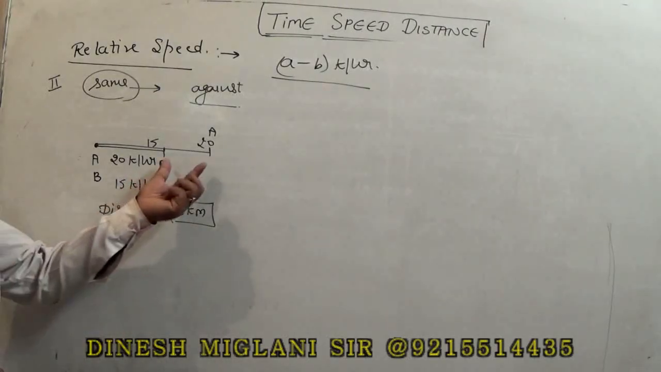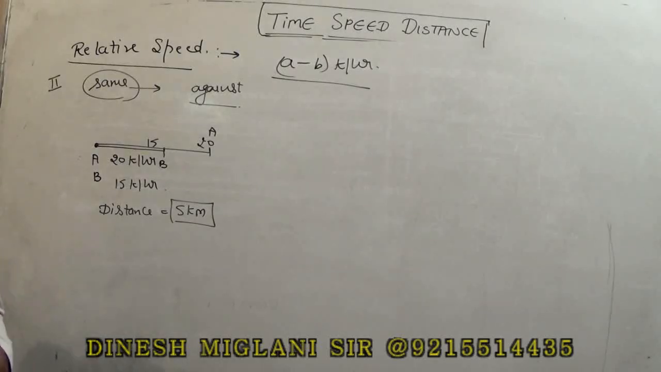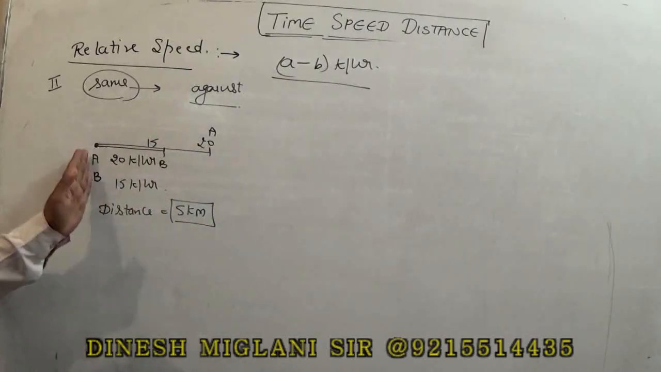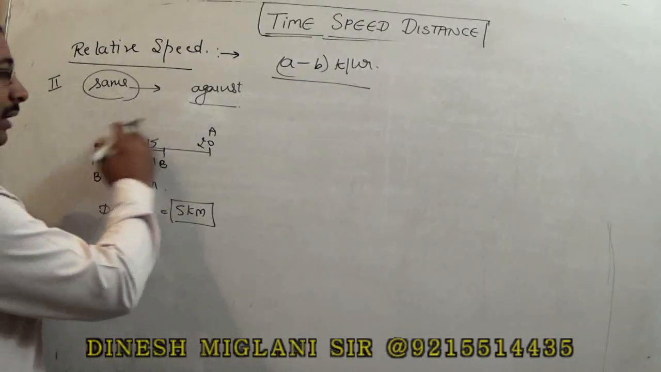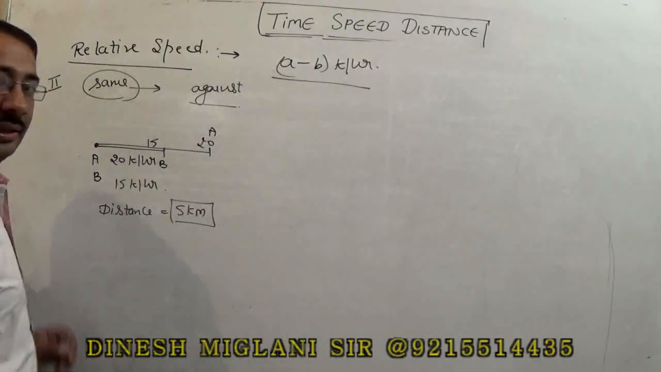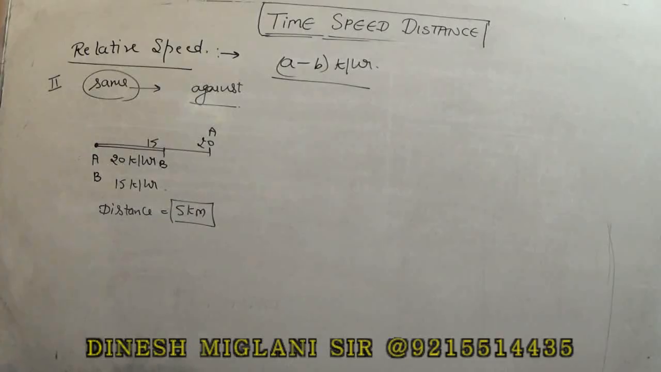This is the effective distance between these two persons. It means in 1 hour A travels 20, B travels 15, the distance would be 5. In 2 hours A will travel 40 and B will travel 30. So we can say the distance between A and B will be 10 kilometers. It means their distance increases with more and more time.